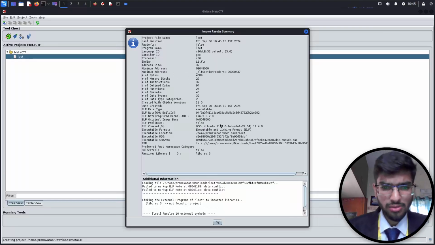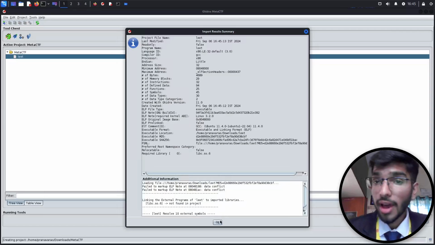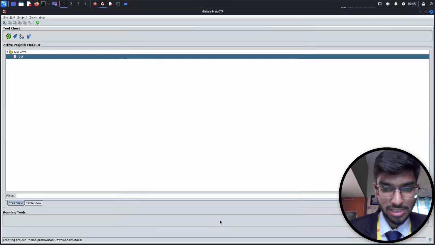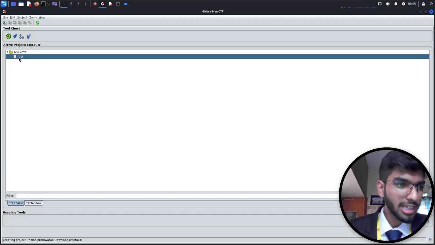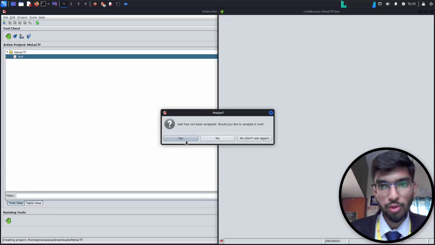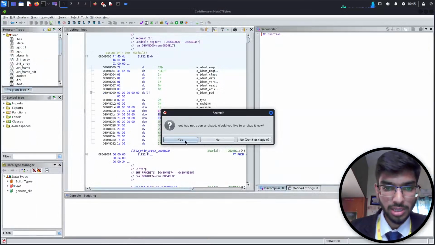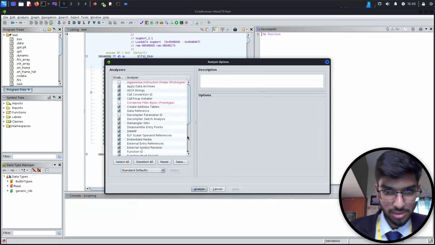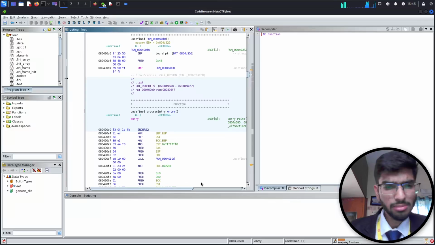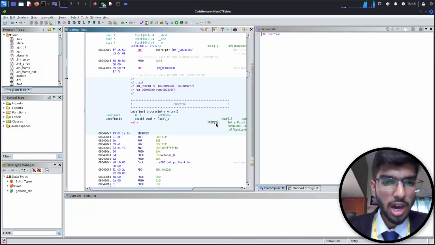Okay, so it's all the information we saw from the file command. I'll click on OK, and then double click on this file, which is going to analyze the code for me and present it. It says it has not been analyzed. Would you like to analyze it now? Yes. And then analyze it. I'm just going to go with the default arguments.